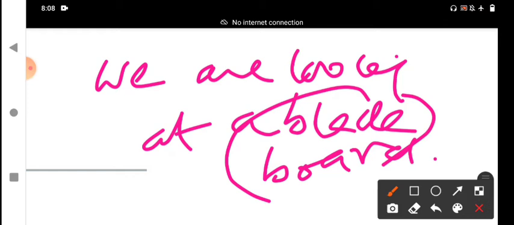If we say we are looking at the blackboard in the 9th class, that is specific, and for that we would use the definite article. We are looking at a blackboard means any blackboard. In these sentences we should understand we are talking in general.